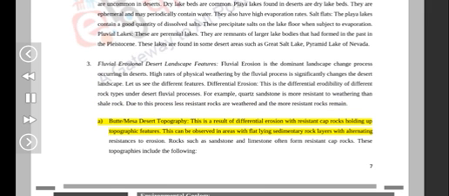A. Butte, mesa, and desert topography. This is a result of differential erosion with resistant cap rocks holding up topographic features. This can be observed in areas with flat-lying sedimentary rock layers with alternating resistances to erosion. Rocks such as sandstone and limestone often form resistant cap rocks. These topographies include the following.